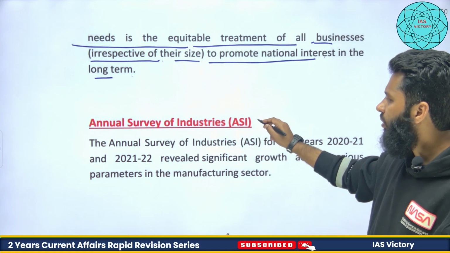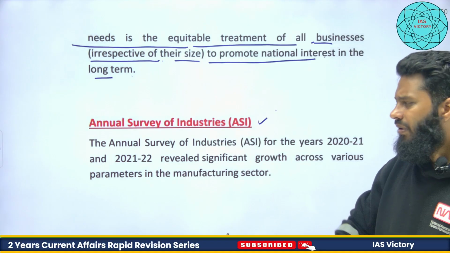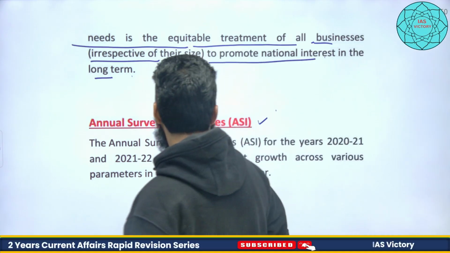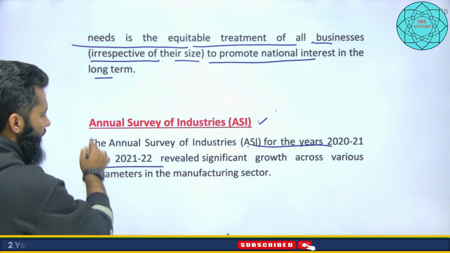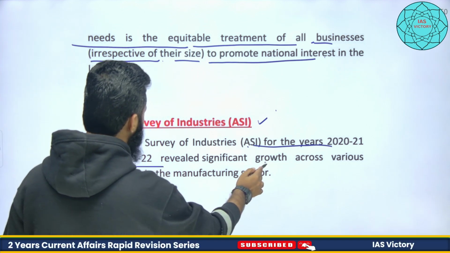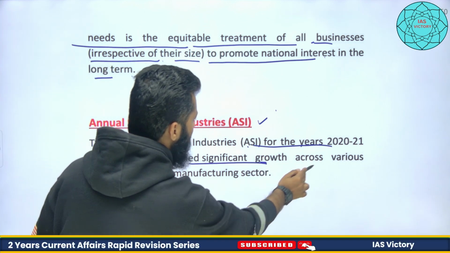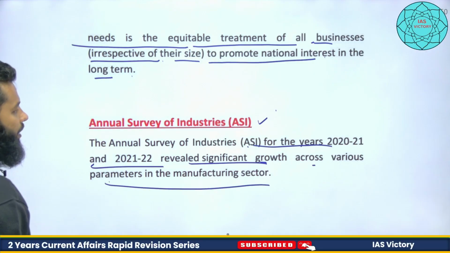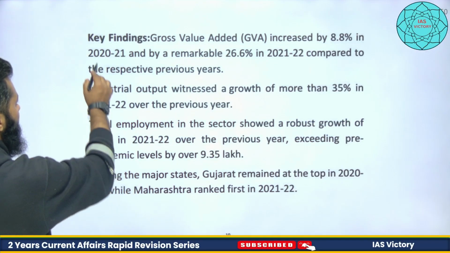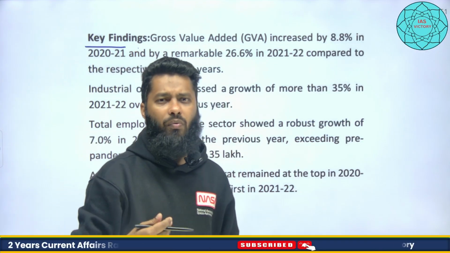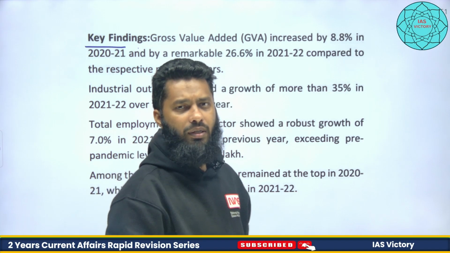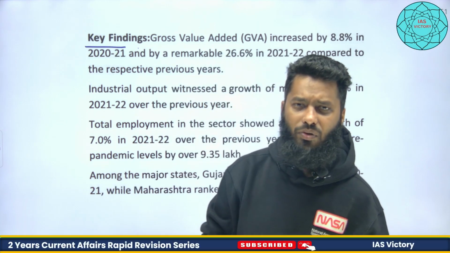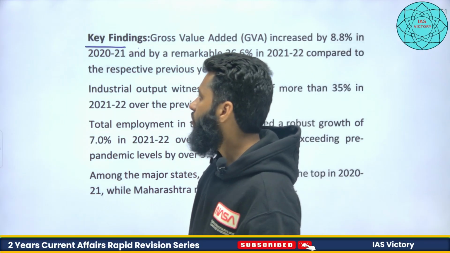Now one more topic, interconnected to this, is the Annual Survey of Industries. The Annual Survey of Industries for the year 2020-21 and 2021-22 revealed significant growth across various parameters in the manufacturing sector. So it is about the manufacturing sector. I have already told you why the manufacturing sector is so important. One issue is related to balance of payments and having a current account deficit.